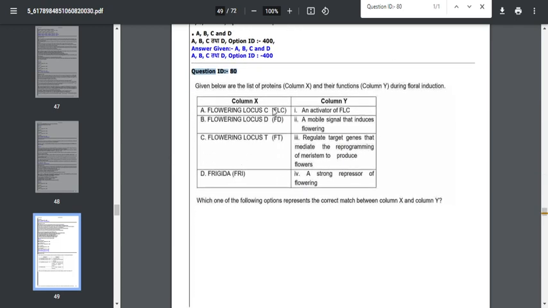Friends, FLC is a strong repressor of flowering. At the same time, flowering locus D is involved in regulating the target genes for mediating reprogramming of the meristem to produce a flower. Next, FT is a mobile signal, friends, that will induce flowering. At the same time, the FRIGIDA gene is an activator of FLC. If you want an in-depth analysis of this, you can refer to this particular pathway.